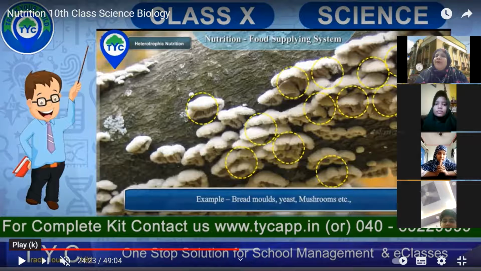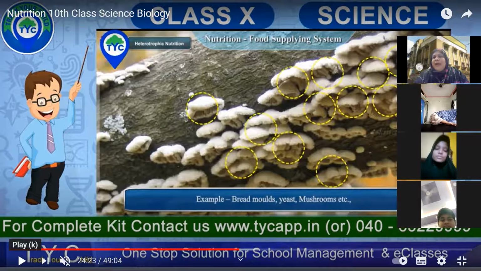Yeast is also a microorganism, which we generally use. If you see tandoori roti, or kulcha, which you eat with nahari, have you all seen that? This yeast has been used in that flour to give it that consistency, the thickness and the taste you get. And this has some nutritional value also. So yeast is nothing but a microorganism. And mushrooms. So these are all heterotrophic organisms.